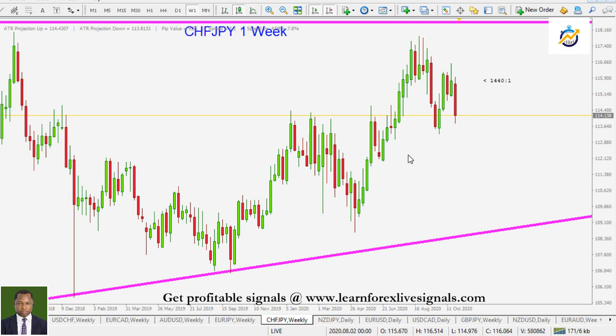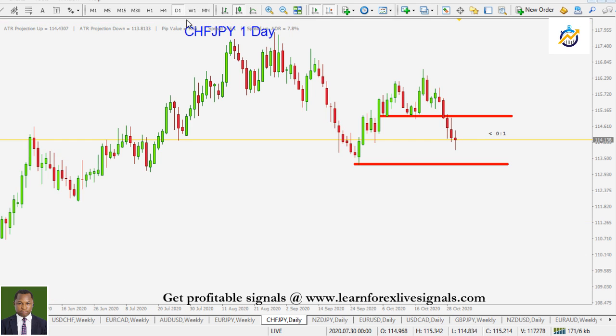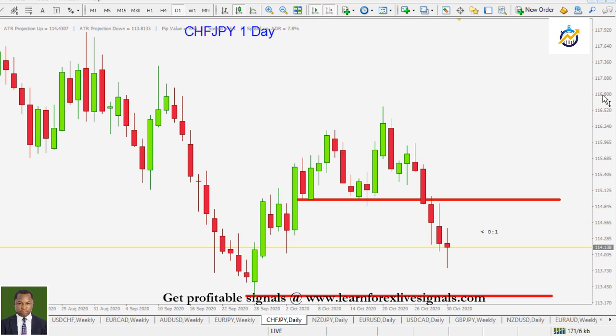The Swiss franc against the Japanese yen. This is the weekly time frame. You can see how price confirmed our previous analysis that the directional bias is to the downside. Again, this candle was a trick to trick traders into thinking they were going to remain bullish. Then this last trading week we saw price just crash to the downside. We are still bearish here in the daily time frame. Of course, this is where we're following price.